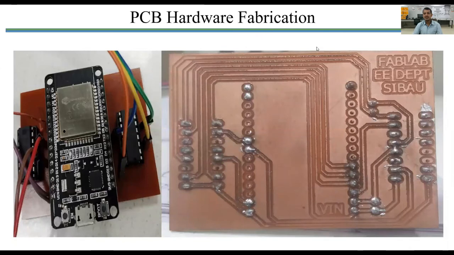PCB hardware fabrication. This is the fabricated circuit from the Fab Lab, and this is the placement of headers for the circuit. This is the ESP32 microcontroller, and these 2 are the ICs for the motor. These are the L293D ICs.